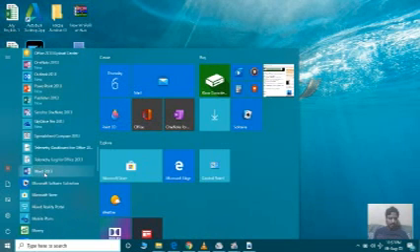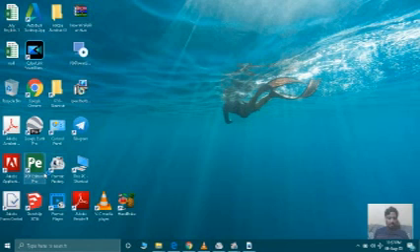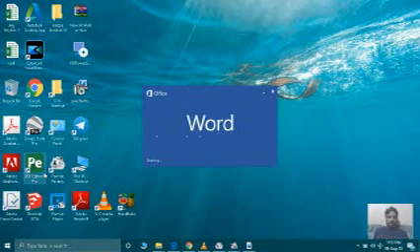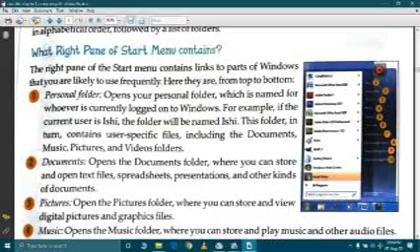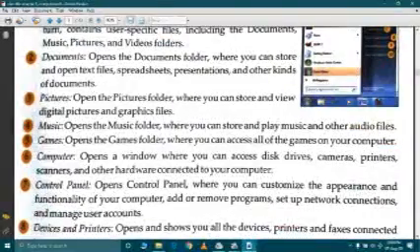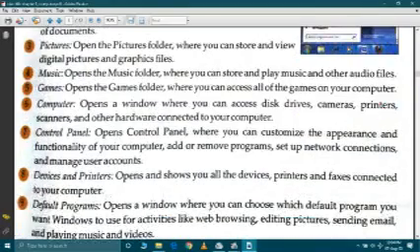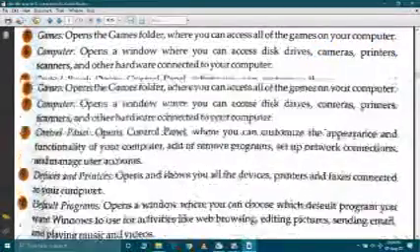So here you get MS Word 2013. Okay. What does the right pane of the start menu contain? The right pane of the start menu contains links to parts of Windows such as personal folders, documents, pictures, music, games, computer, control panel, devices and printers, default programs, help and support.